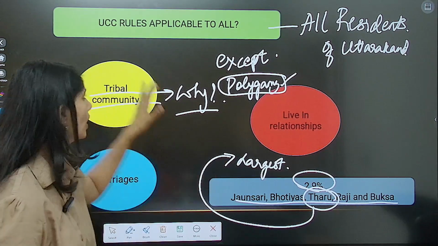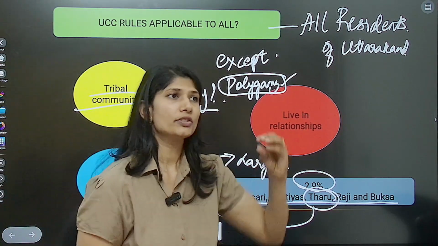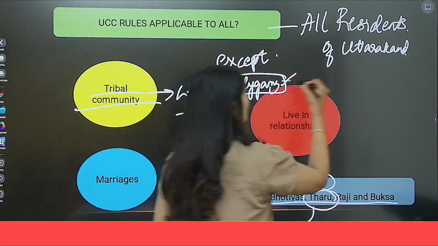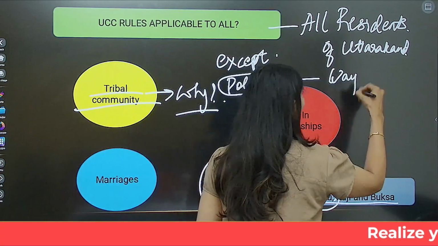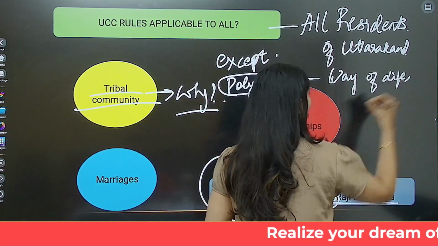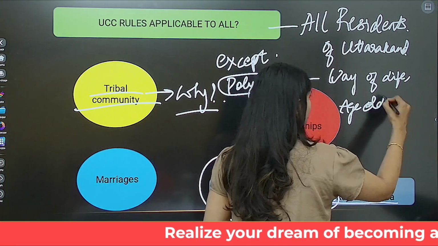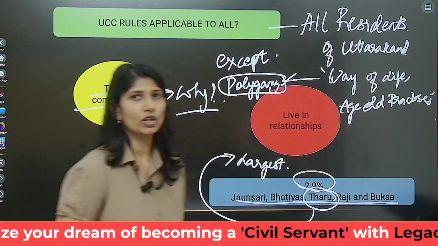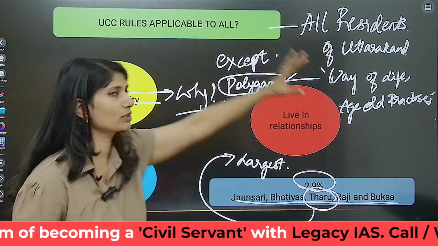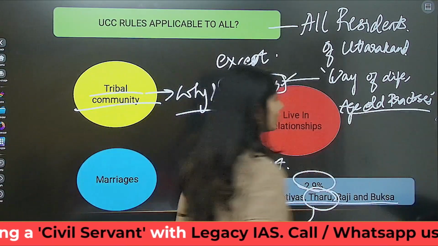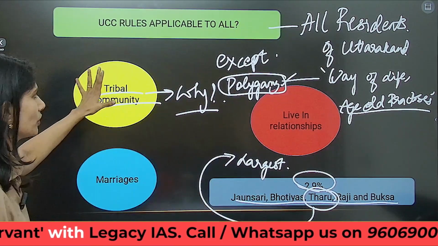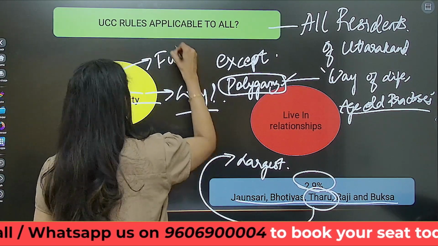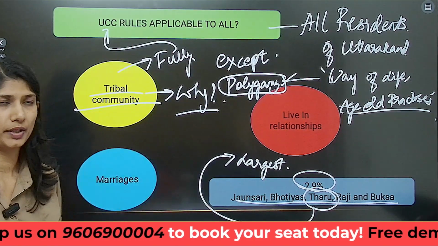But the northeast regions' tribals have claimed that no, you are interfering in the way of life and age-old practices of tribals. So you cannot bring in UCC for us because it affects our age-old practices. So the tribal community is kept completely outside the ambit of the Uniform Civil Code.